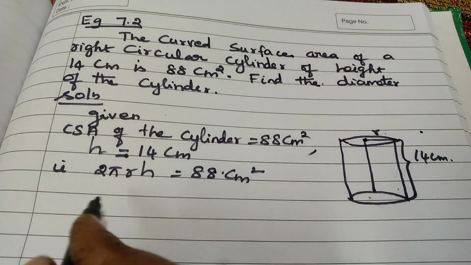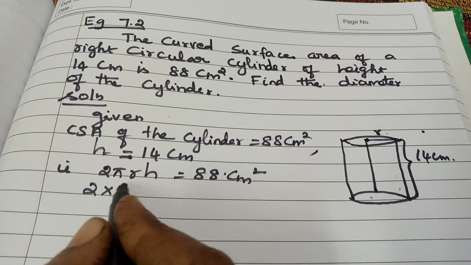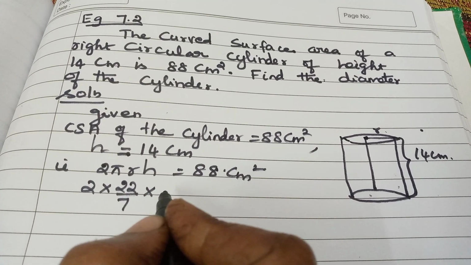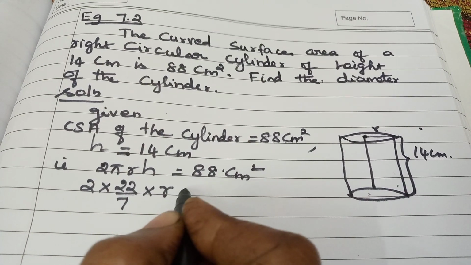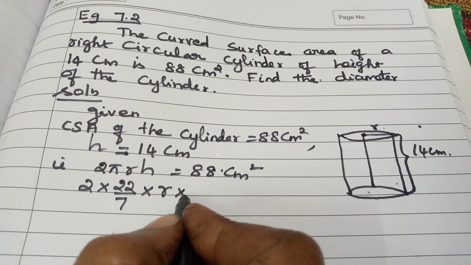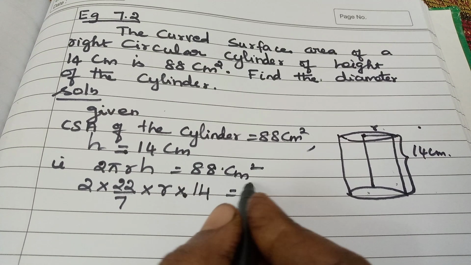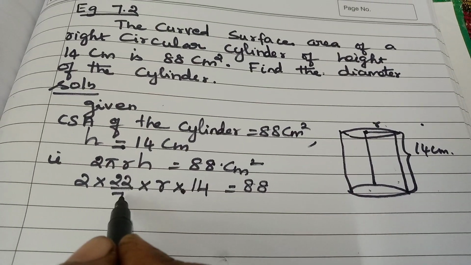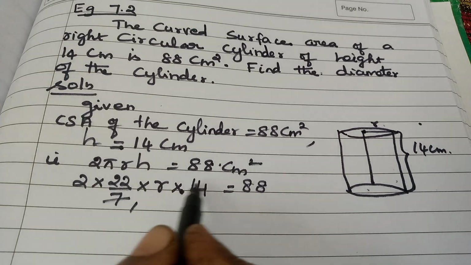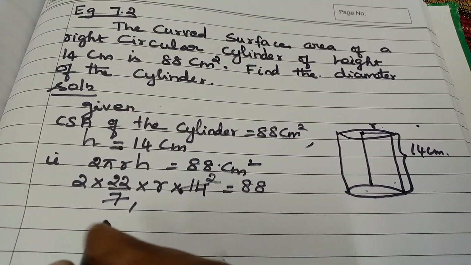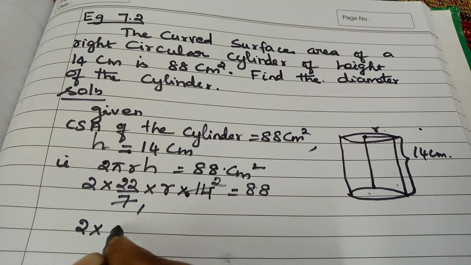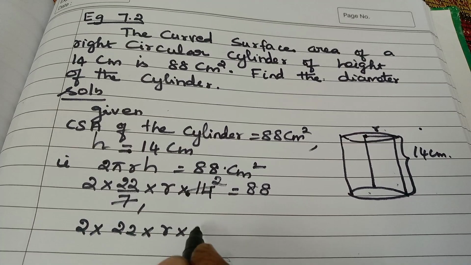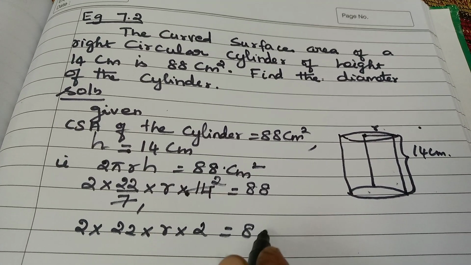From here 2 into pi value is 22 by 7 into r value we have to find out, r, into height 14, is equal to 88. Here this 7 and 14 can be cancelled. 1 7 is 7, here 2. Remaining we have to multiply: 2 into 22 into r into this 2 is equal to 88.